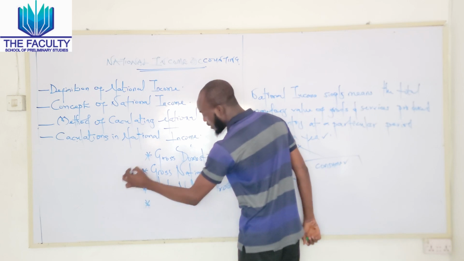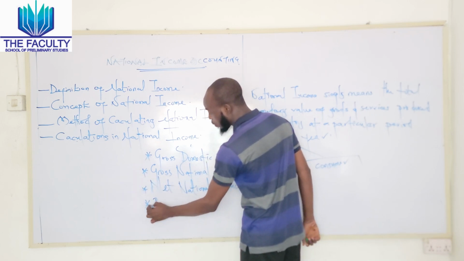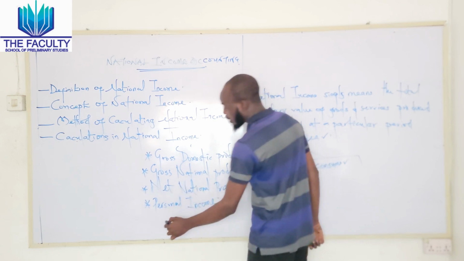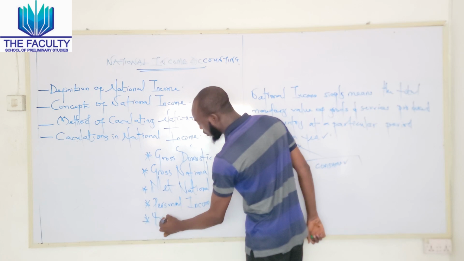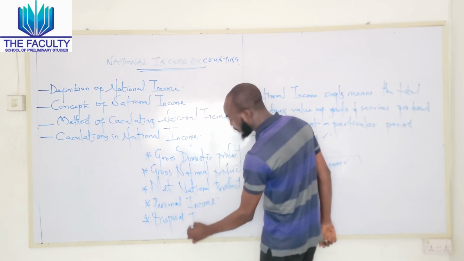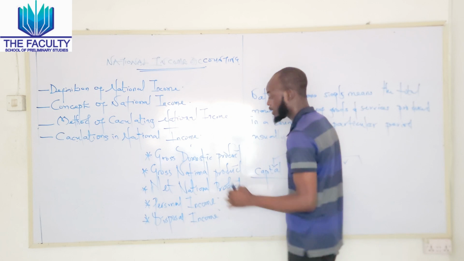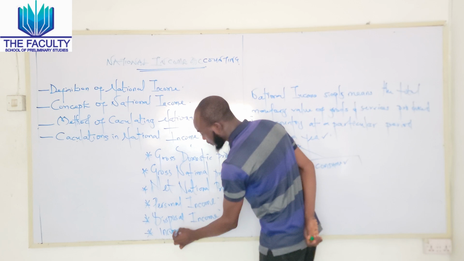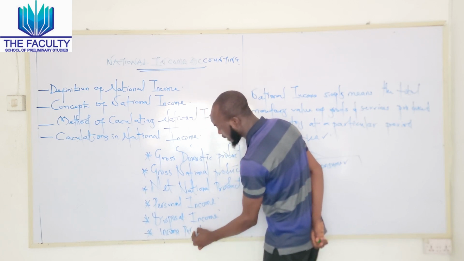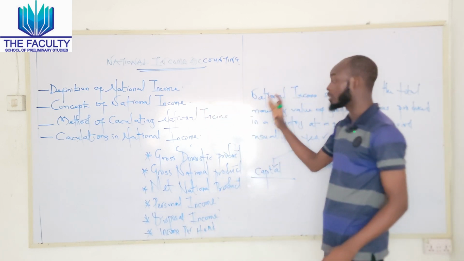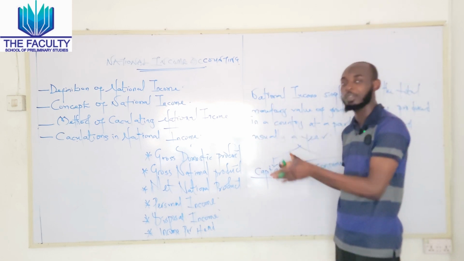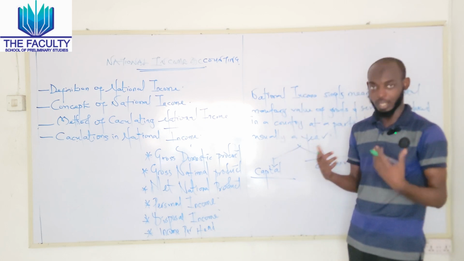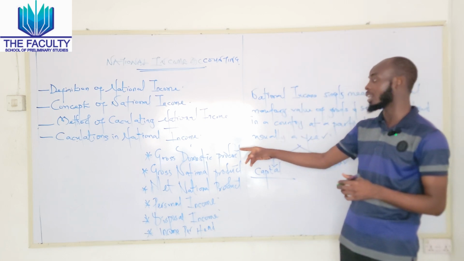The fourth one is personal income. The next one is disposable income. And the last one is income per head, or income per capita. These concepts of national income are applied with different economic situations that are applicable to a country. Now, going by that, I will start with GDP.